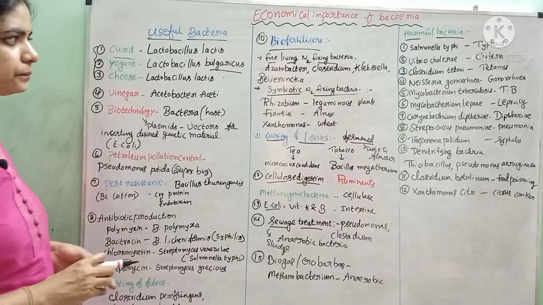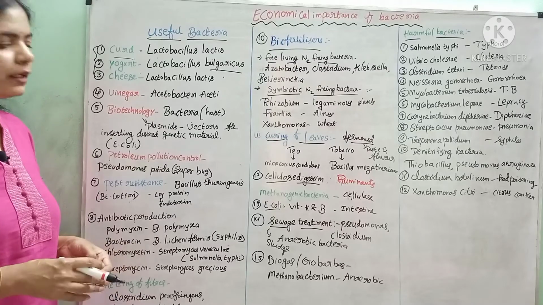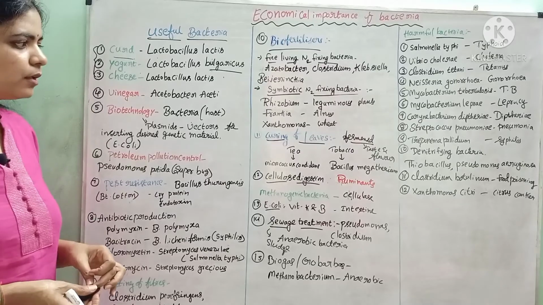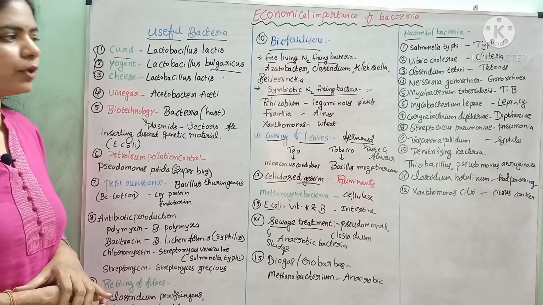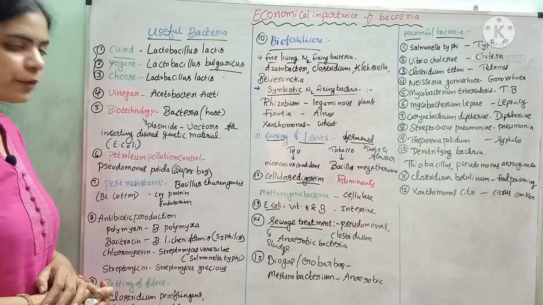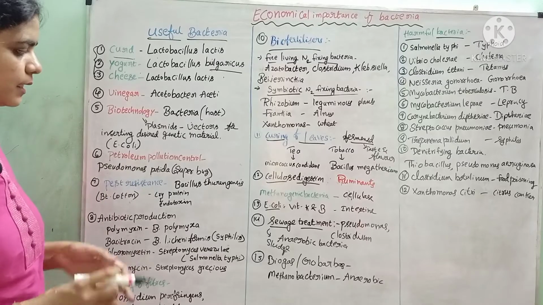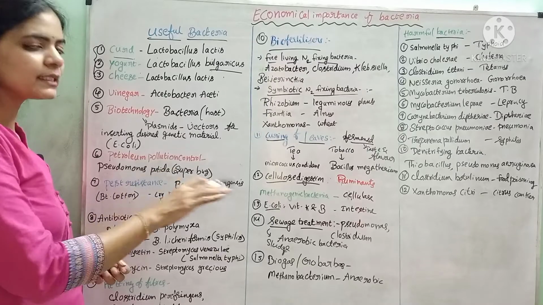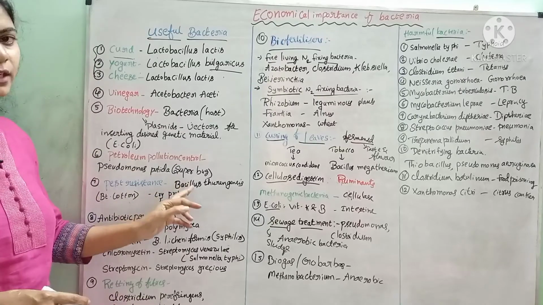Petroleum pollution control. When there are accidents or oil spillage from ships, that oil floats on the water. Because of that oil, the living organisms present in the water get suffocated. To prevent that, one bacterium called Pseudomonas putida is added to that water. This Pseudomonas putida clears the oil spillage and cleans the water. Hence we can call Pseudomonas putida a superbug.